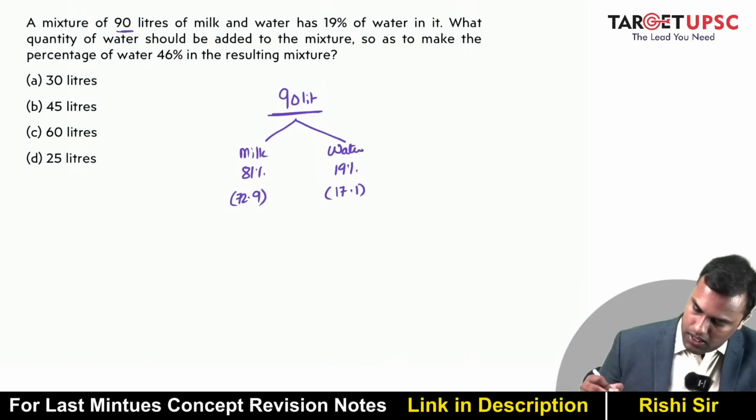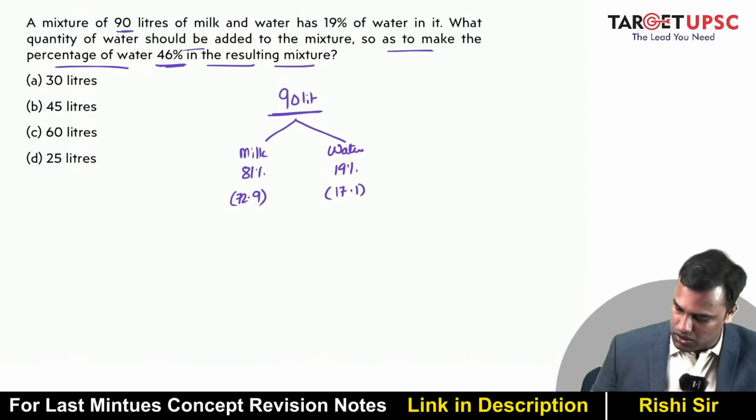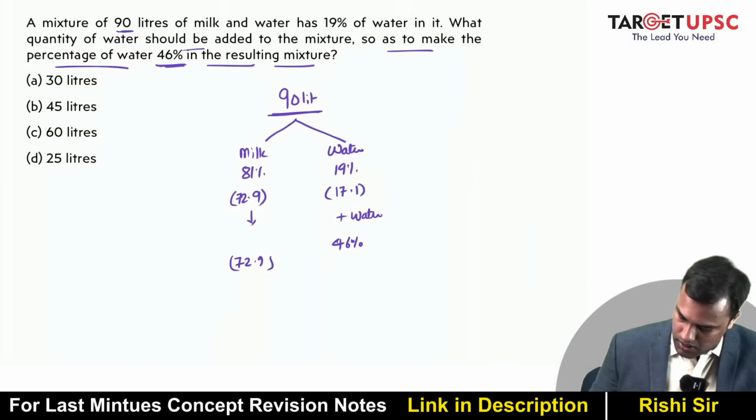Now what am I doing? I am adding water so as to make the water percentage 46%. But the milk is still the same. This is 72.9 only.